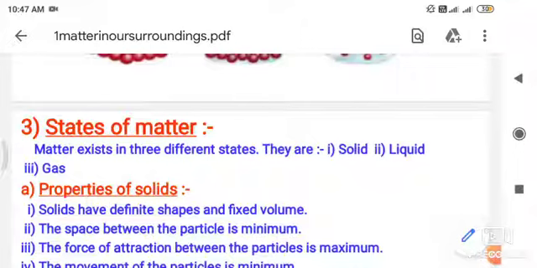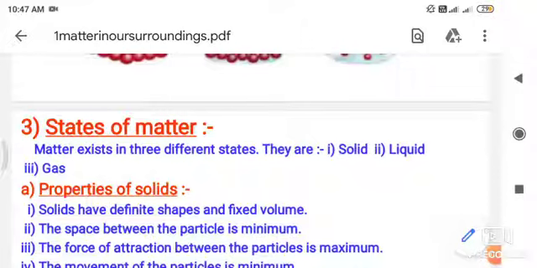After that, we saw the physical nature of matter, that matter is made up of particles. The particles are very tiny. Next, we saw that the particles have some space in between them. After that, we saw the particles are continuously moving. And the last point, we saw that the particles of matter attract each other. There is a force of interaction or force of attraction between the particles.